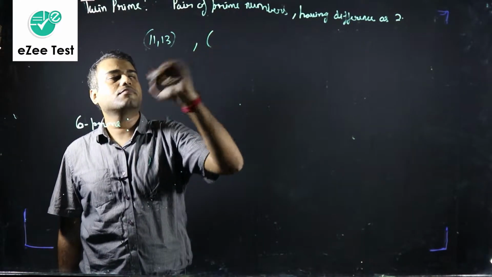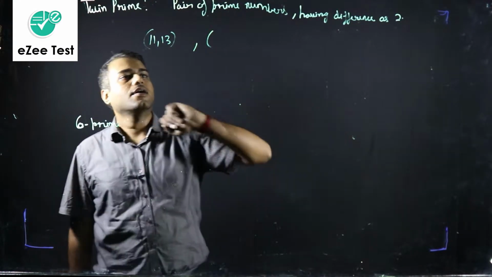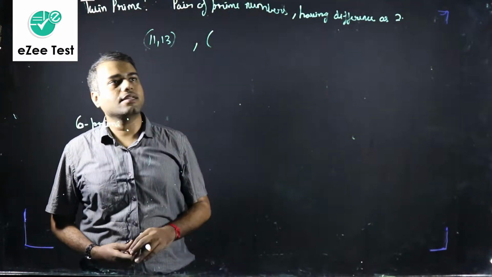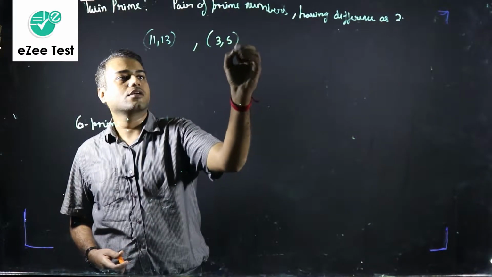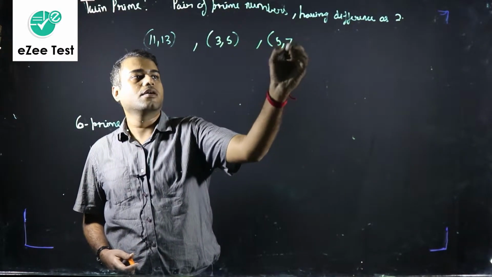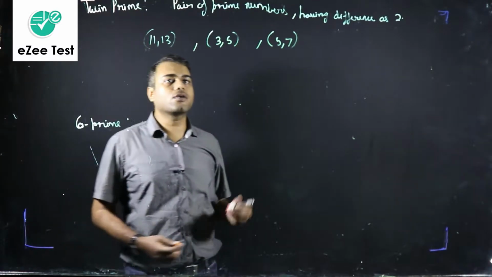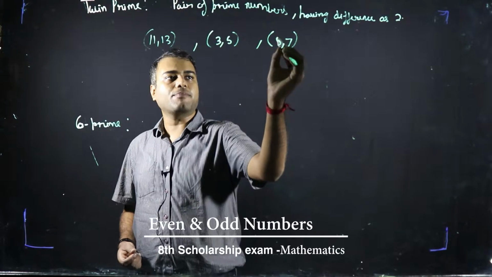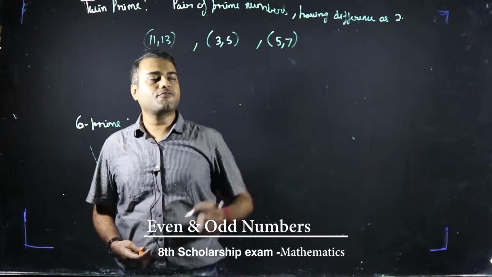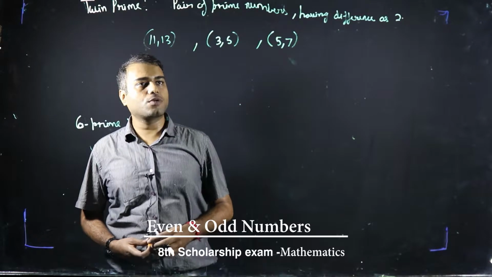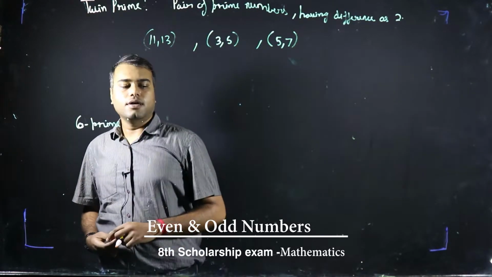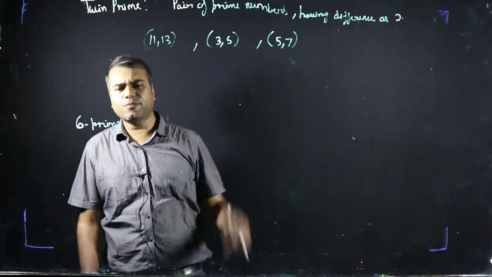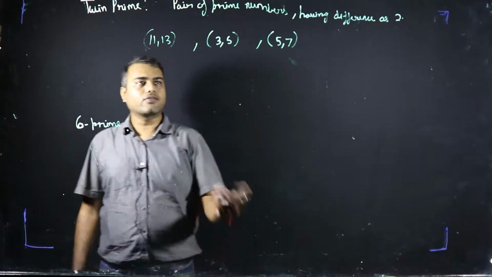Another example can be, let's think, what can be another example? 3 and 5, or 5 and 7. So these are pairs of twin primes. I hope you got the idea. Both these numbers should be prime numbers, as well as the difference between these two numbers should be only 2. Can we write any other twin primes? I hope all of you got the idea. So you can write it, right?